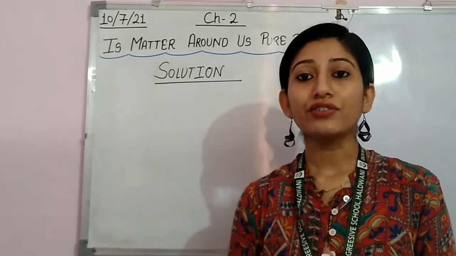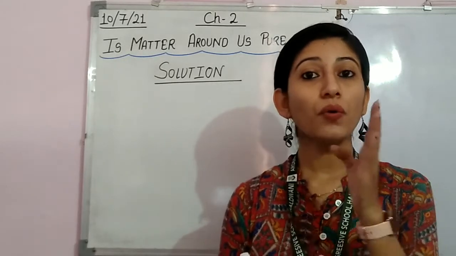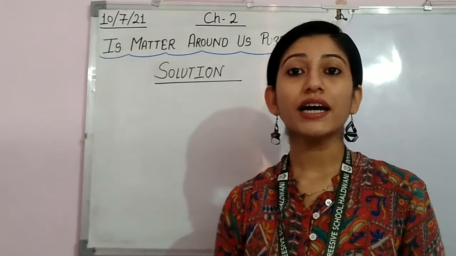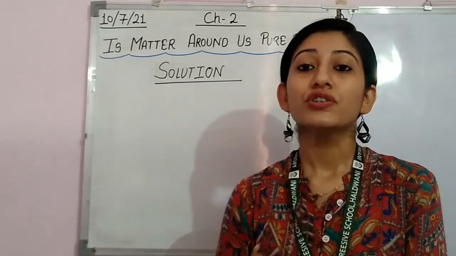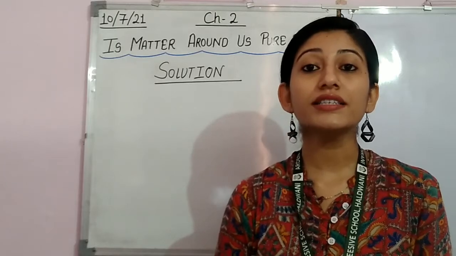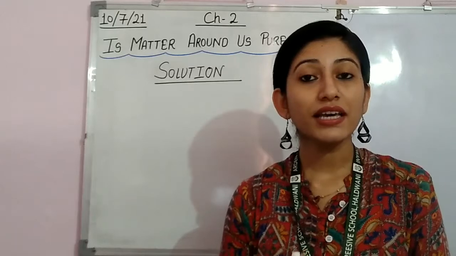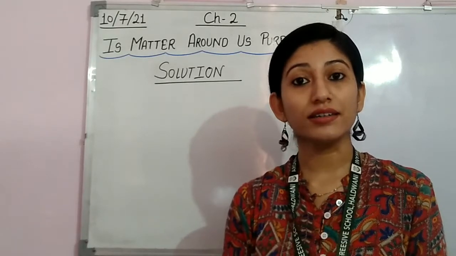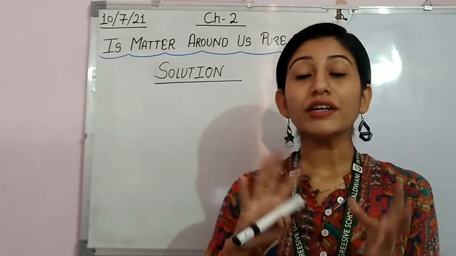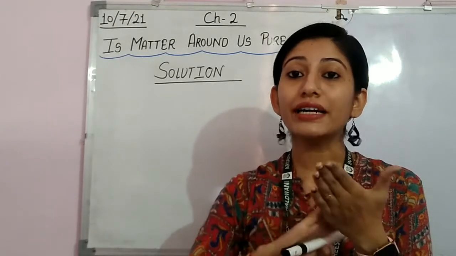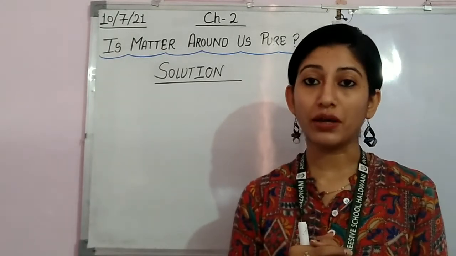So what is the main property of these solutions? That they are homogeneous mixtures. Now why am I saying again and again homogeneous mixture? What do you mean by homogeneous? So beta, in a solution there is a homogeneity at particle level. Homogeneity means where the molecules are distributed equally.